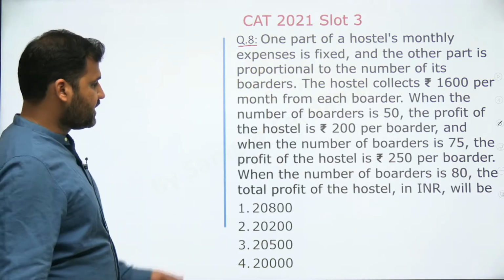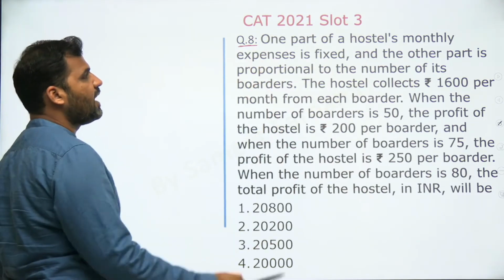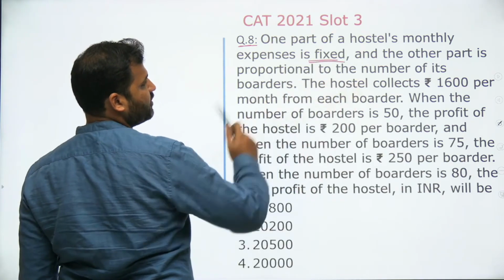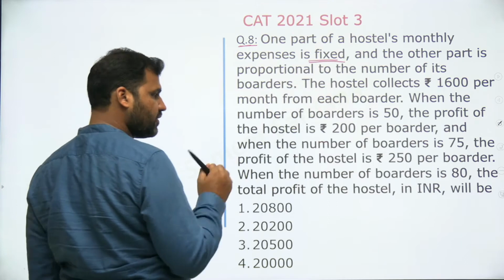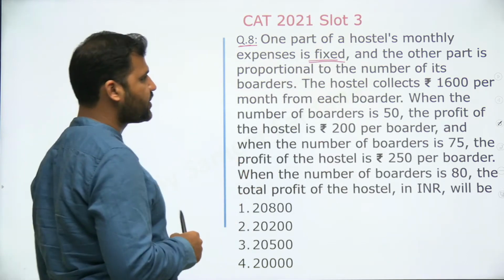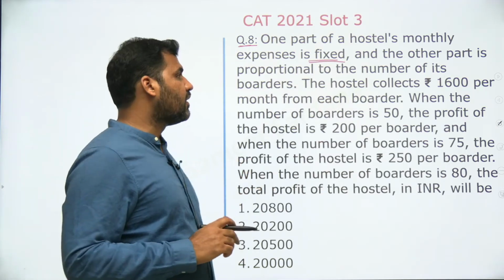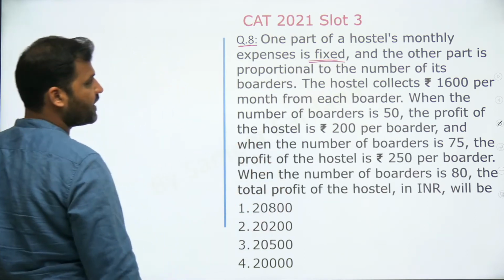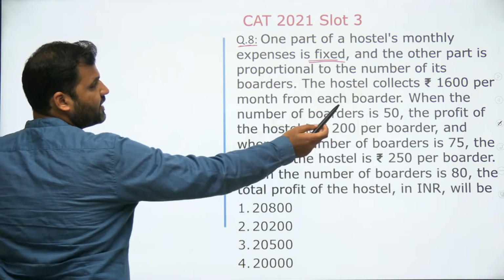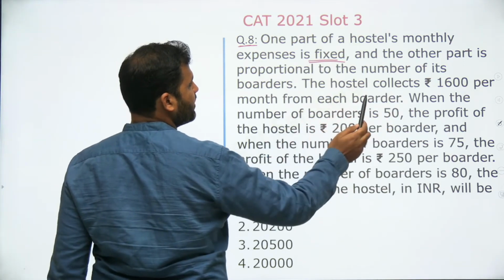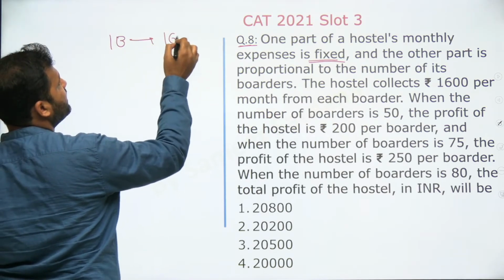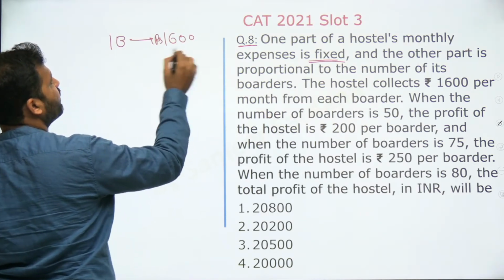Question number 8 here. This is a ratio based question. One part of a hostel's monthly expense is fixed and the other part is proportional to the number of its boarders. This question is quite lengthy in terms of calculation, but still you can manage your calculation a lot and you can try solving this question in 1 minute. Yes, it is definitely possible. The hostel collects 1600 rupees per month from each boarder. So one student is giving 1600 rupees. So that's the collection that you're doing from one student, right?